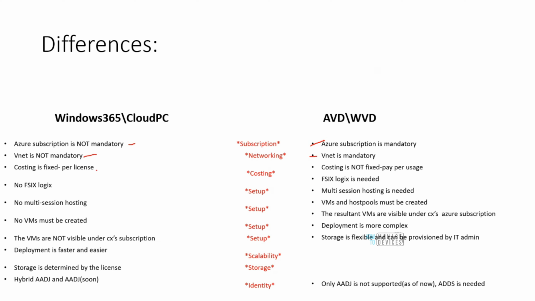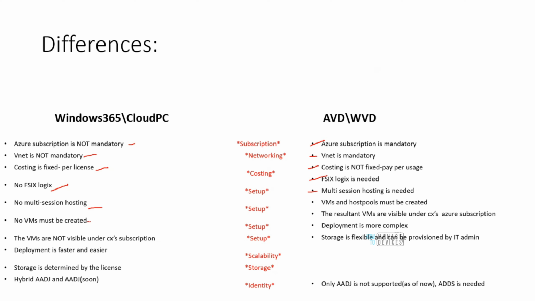In this case, the costing is fixed per license, as I spoke about a couple of slides back. It does not matter how much we are using, how long we are using it for. We are just paying the cost for the license. In this case, the cost is pay per usage. And in this case, there is no FSLogix present. In this case, there is. I'm not going to talk about what it is right now. In this case, there is no multi-session hosting. In this case, there is multi-session hosting.